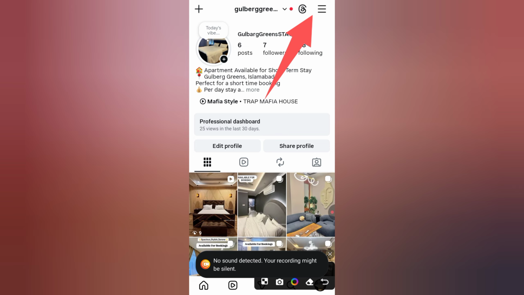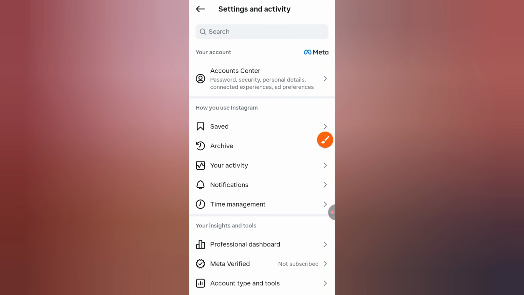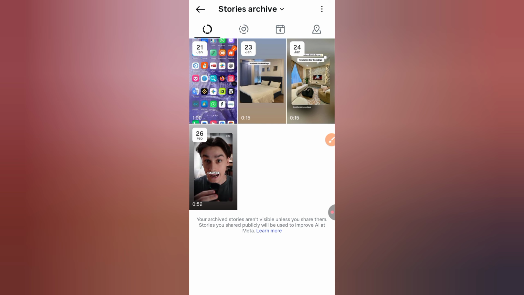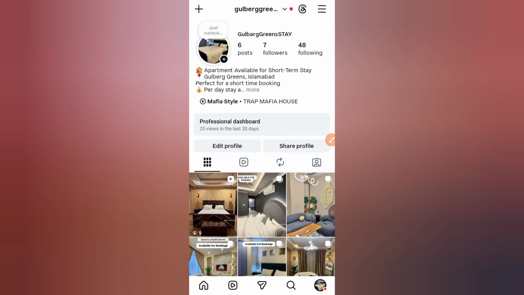On Instagram, stories stay live for 24 hours automatically. You cannot unarchive a story before 24 hours because it only goes to archive after it expires. But if you accidentally hit it, deleted it, or want to repost it quickly, here's what you can do.